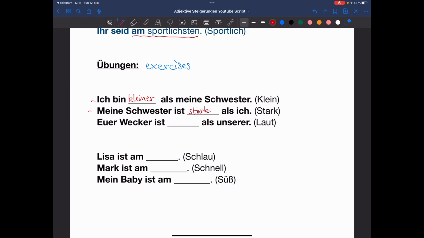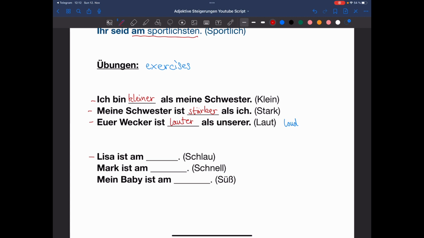Next sentence. Meine Schwester ist stärker als ich. My sister is stronger than me. Next one is, euer Wecker ist laut. Laut, I don't know if you know this one. Laut means loud. So, euer Wecker ist lauter als unserer. So, your guys' alarm is louder than ours. Perfect.